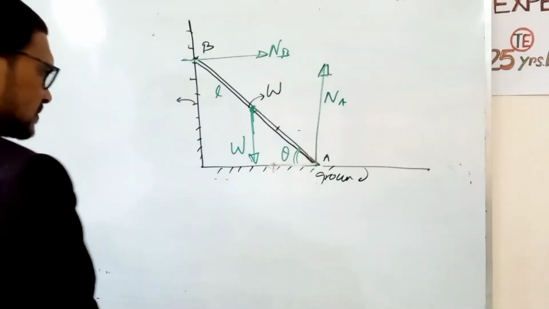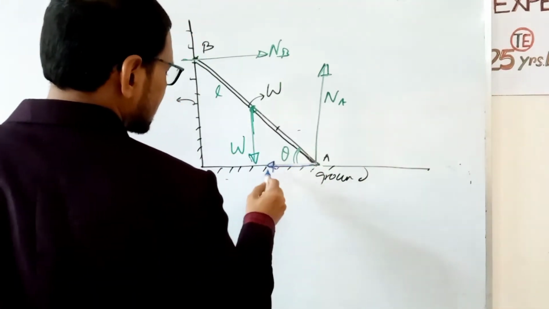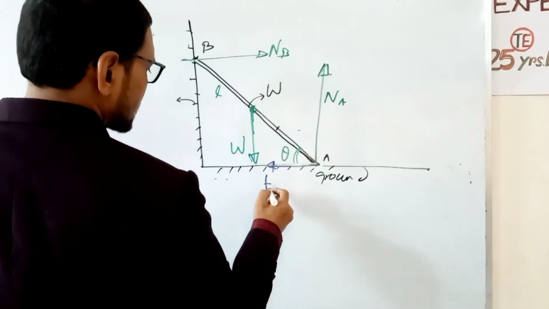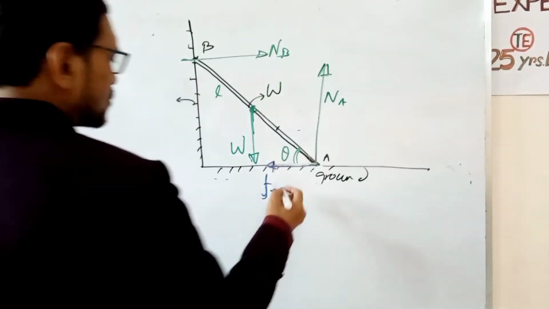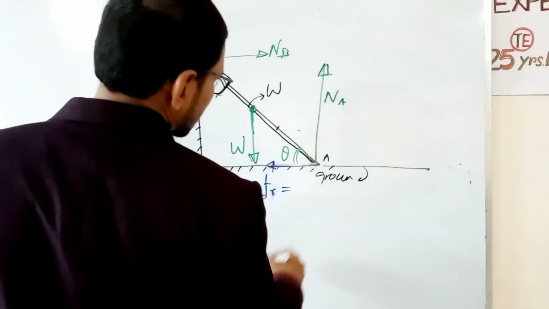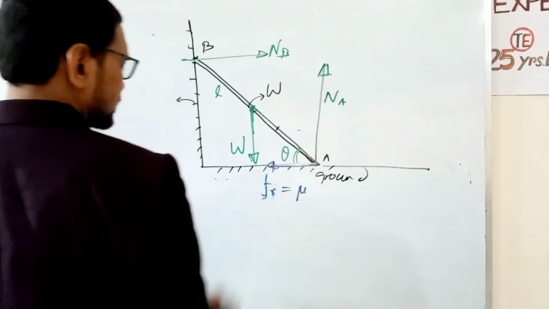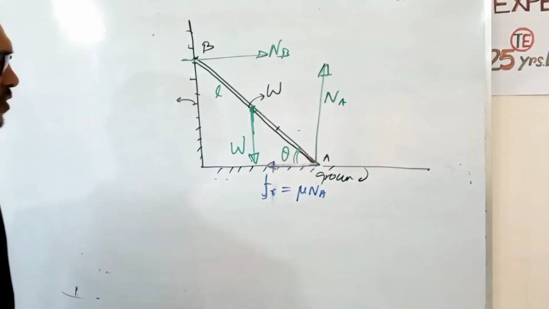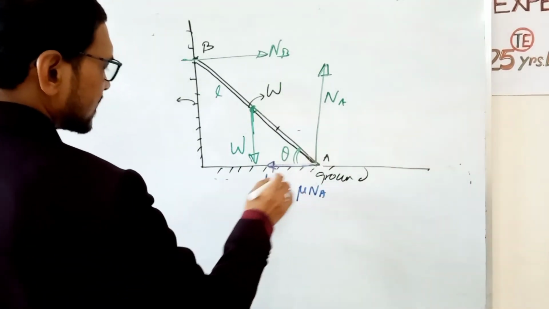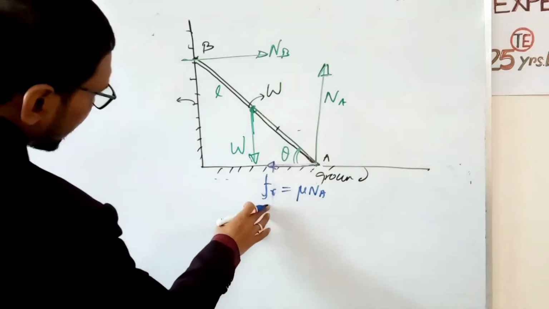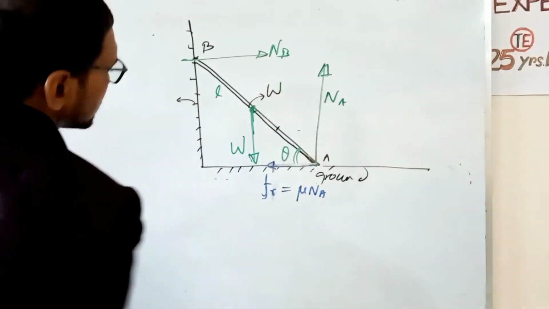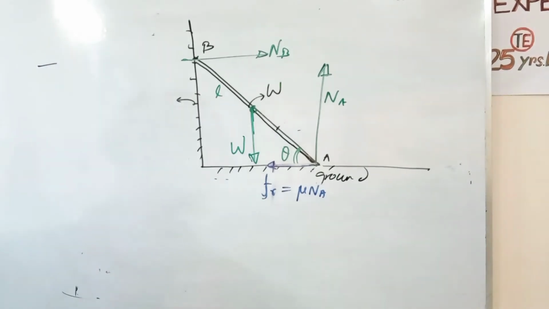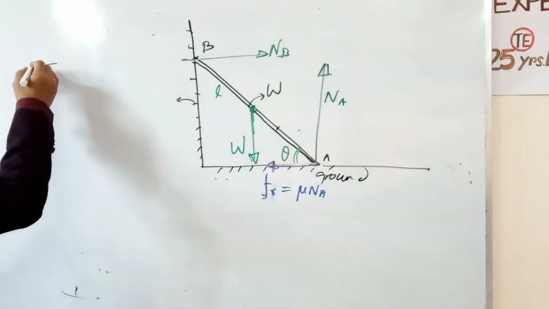Now the friction force acts along this direction. The friction force Fr, in the friction chapter we studied, equals the coefficient of friction times NA. So μ is not required here. We can find the friction force, NA and NB from the condition of equilibrium. What is the condition of equilibrium?